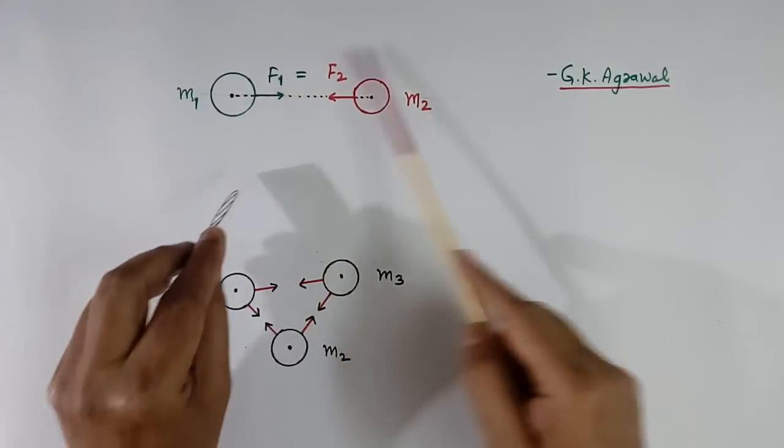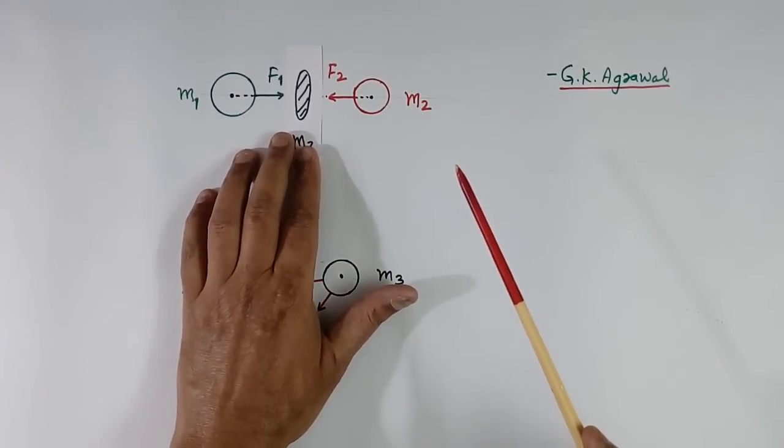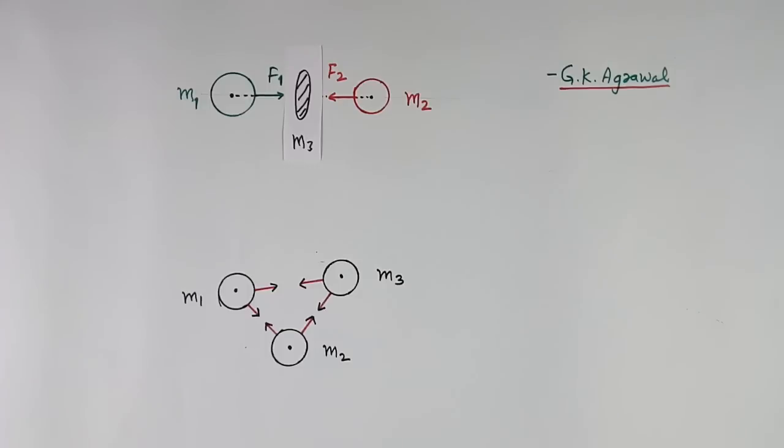Now here, suppose in between these two, I keep another mass. Then what will happen?